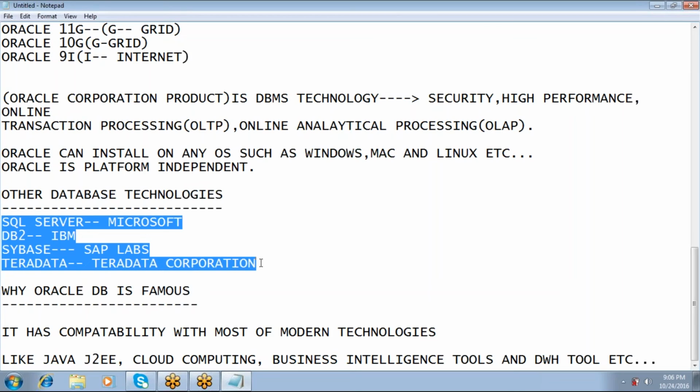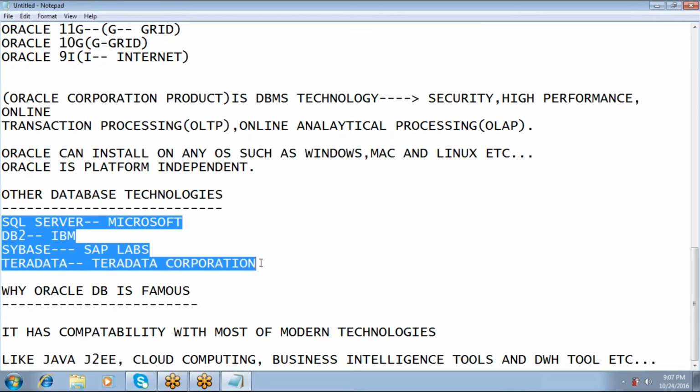Among all these databases, SQL is the common component. Are you clear? Yes. But there are a few syntactical changes, very few syntactical changes.